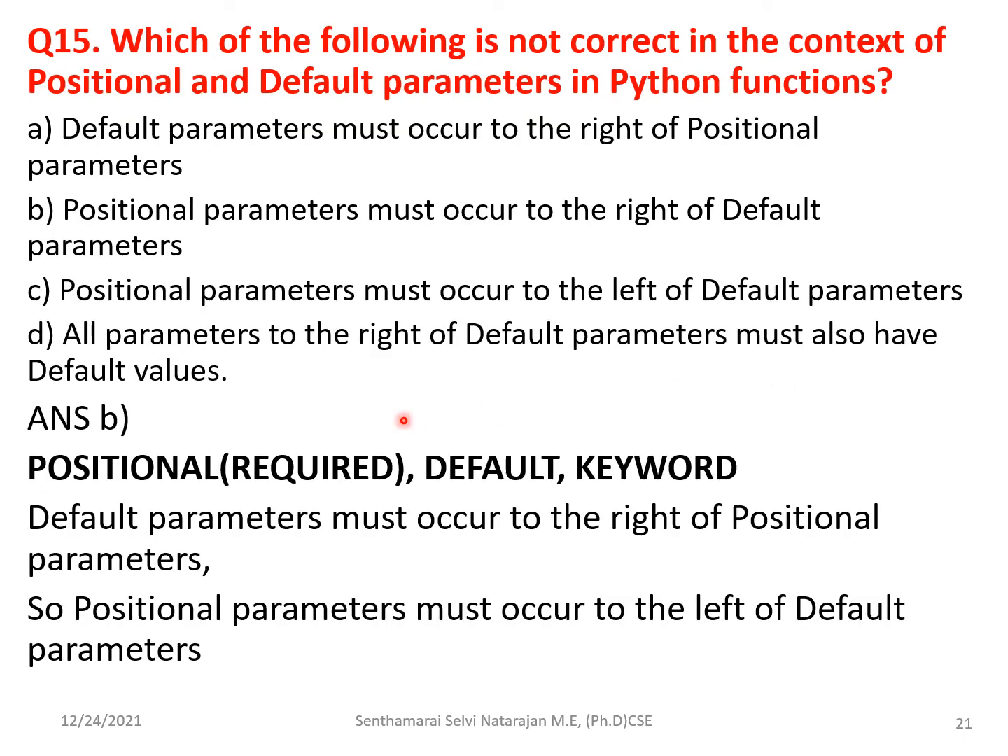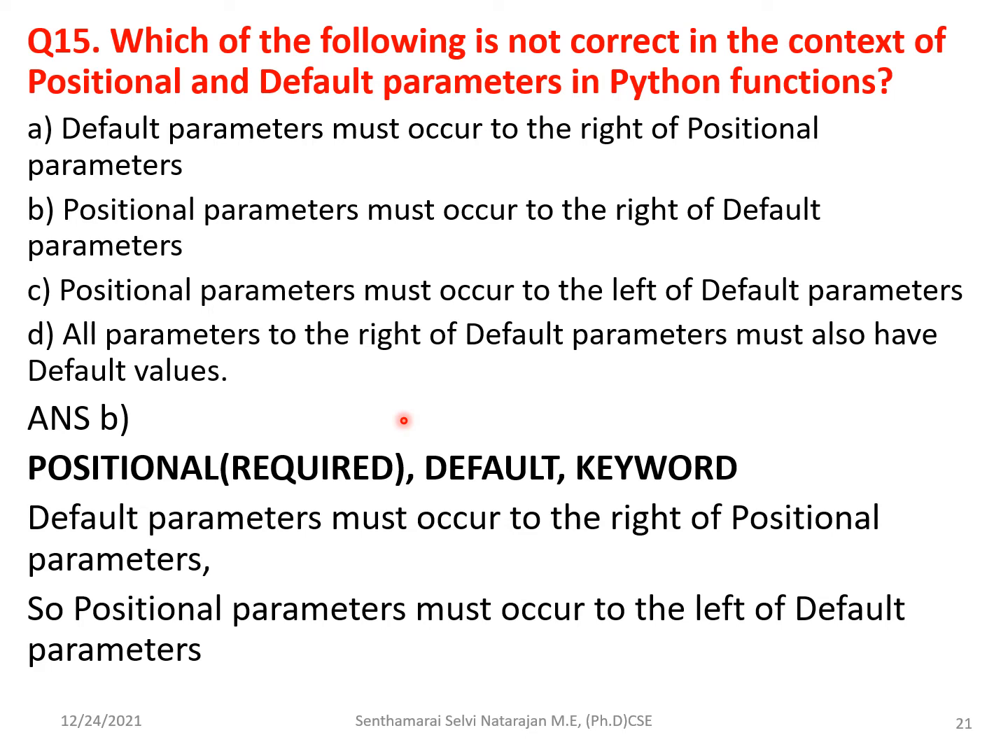Regarding the 15th question about default parameters, when you are calling a function, you have to give the parameters. They have mentioned default parameters and positional parameters. The question is which is not correct in the context of positional and default parameters. You know that the default parameters should occur at the right of the positional parameters. So the default parameters are only at the right side, and to the left of the default parameters are the positional parameters.